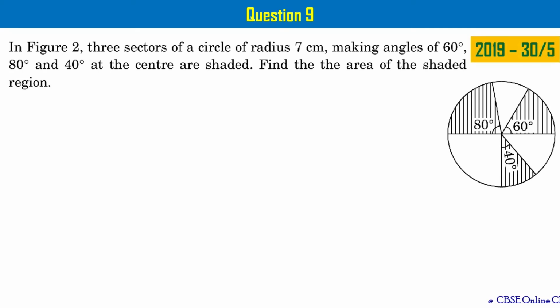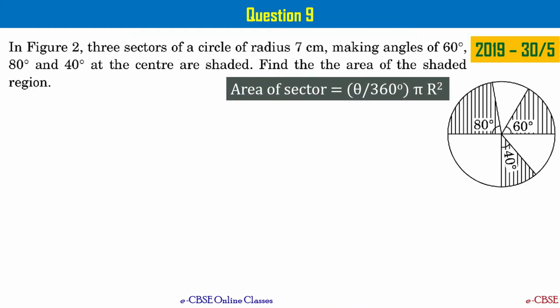In figure 2, 3 sectors of a circle of radius 7 centimeters, making angles of 60 degrees, 80 degrees and 40 degrees at the center are shaded. Find the area of the shaded region. As you see in the figure, you have 3 sectors, right? One sector is making 40 degrees angle, other sector is making 60 degrees angle, and other sector is making 80 degrees angle. These are shaded. And we are asked to find the shaded area, means we have to find the area of these 3 sectors and put together. That is going to be the answer, right?